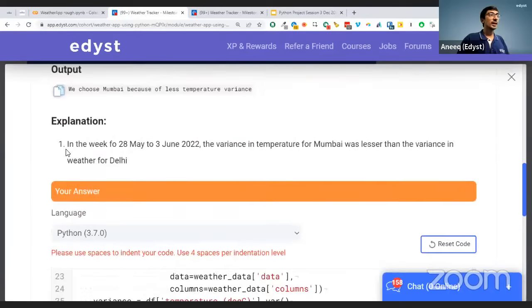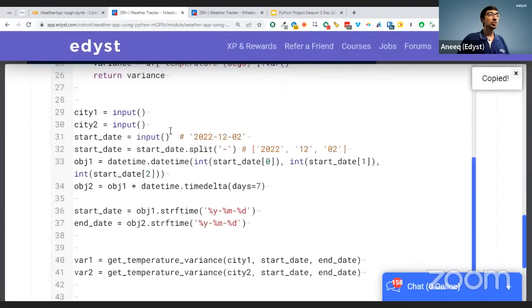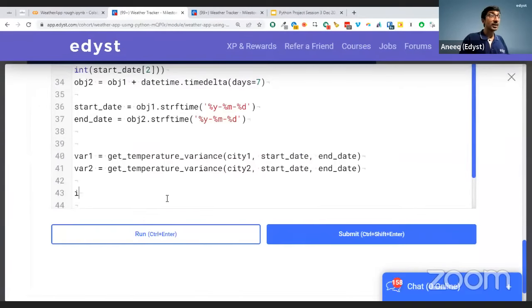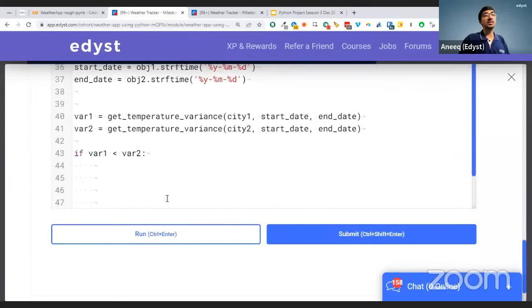Finally, what do I need to print? I need to print whichever city we choose. So I'll say if variance1 is less than variance2, then which one will we choose, everyone? Should we choose city 1 or city 2? City 1.